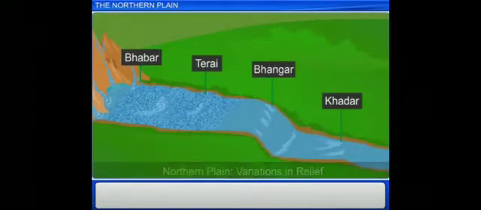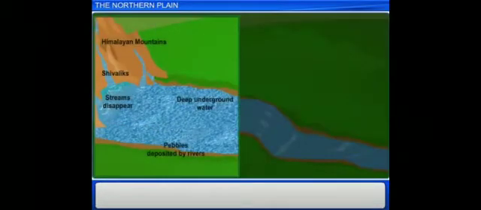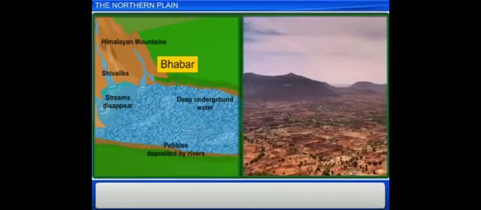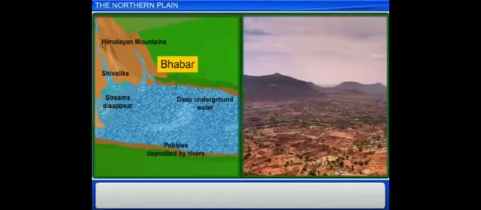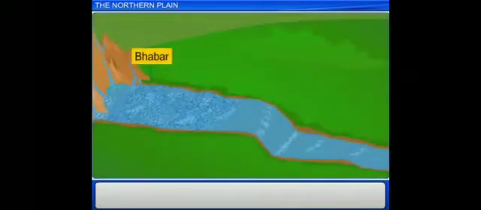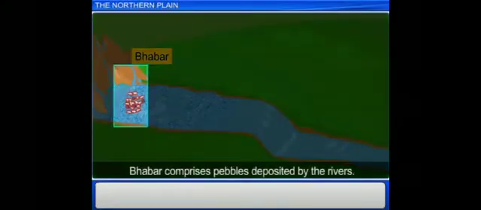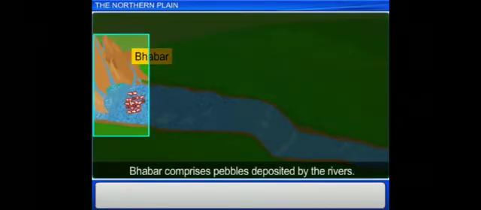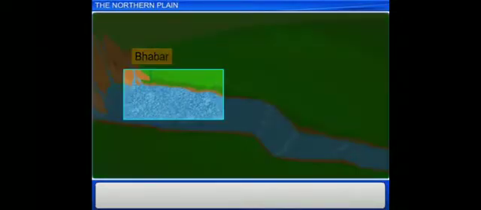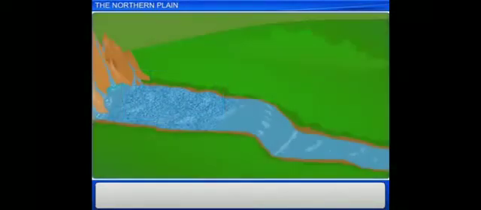First is Bhabar. The Bhabar region is a narrow belt of level surface in the northern plains, lying parallel to the slope of the Shivalik. This region is about 8 to 16 kilometers wide and consists of pebbles. These pebbles are deposited by the rivers after they flow down from the mountains. Children, all the streams disappear in the Bhabar belt, therefore the level of groundwater is very deep here.